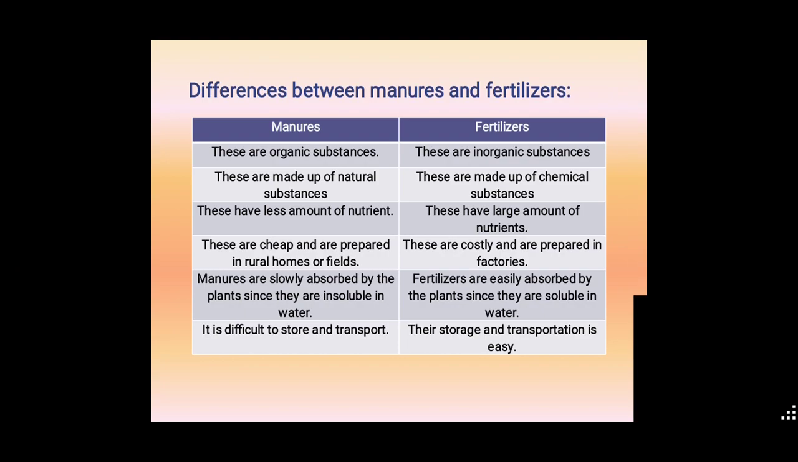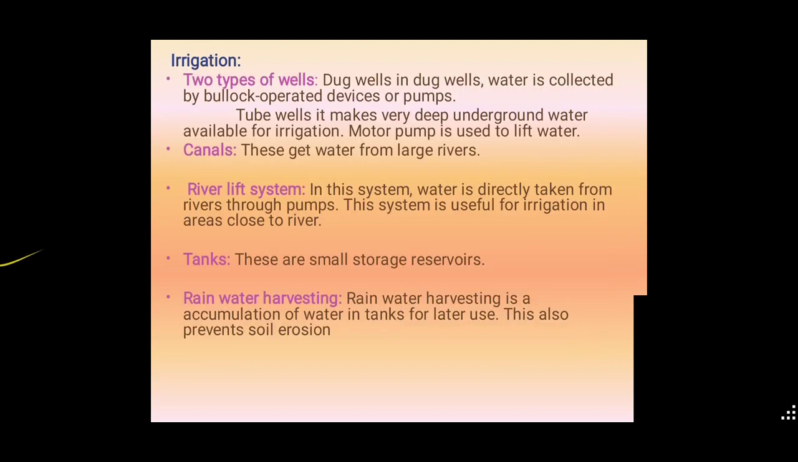Manures are slowly absorbed by the plants since they are insoluble in water. Fertilizers are easily absorbed by the plants since they are soluble in water. Manures are difficult to store and transport. In the case of fertilizers, storage and transportation are easy because they are chemicals and can be easily maintained in storage. These are the main differences between manures and fertilizers.